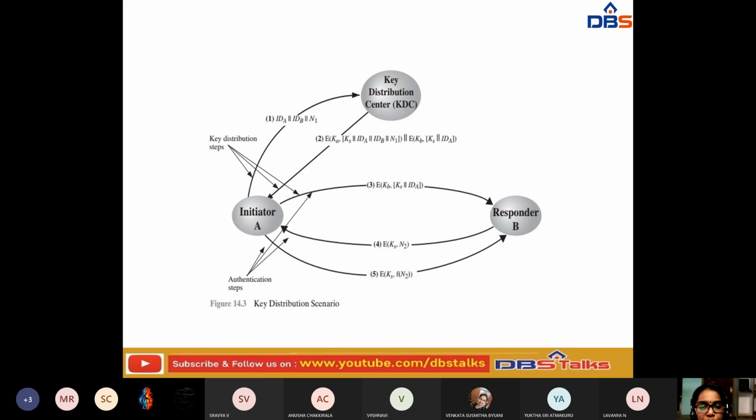Okay, and next one, here, these are the authentication steps. Here one data is sent here, and the next data is sent here. If you have observed, this is the first step, this is the second step, this is the third step, this is the fourth step, and this is the fifth step.